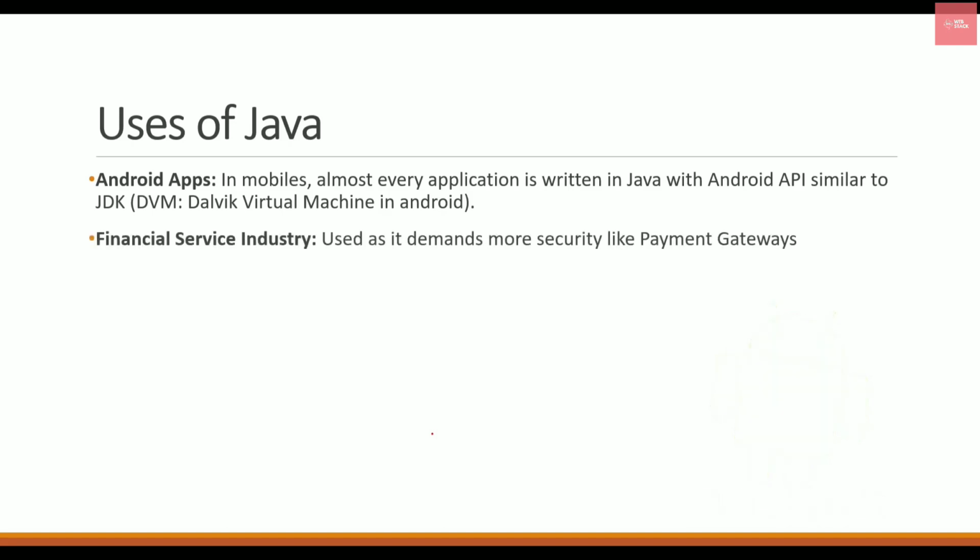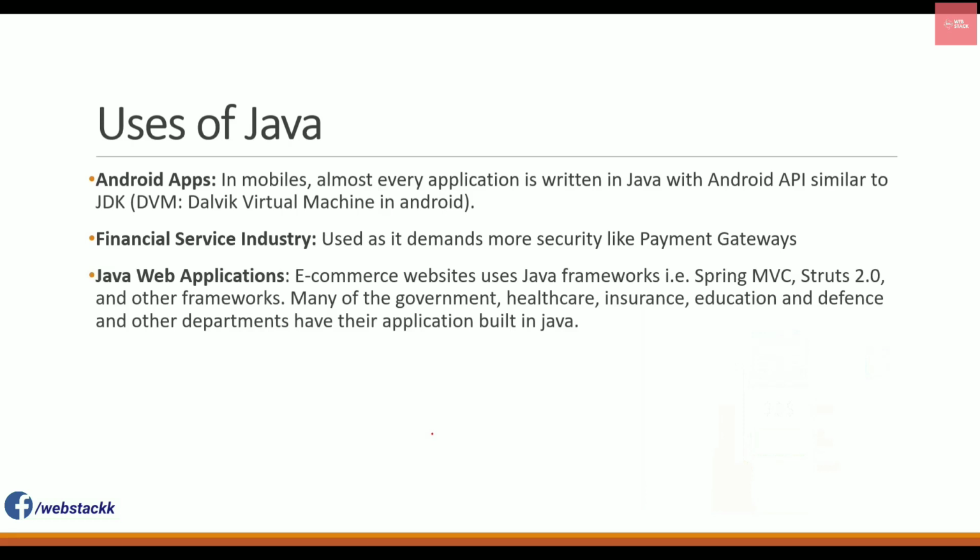The next application is the financial service industry. As we have already seen, Java is a secure language, so it is used in various payment gateways and applications where a heavy amount of transactions are done. The next application is web applications, which includes e-commerce websites. Many e-commerce websites are made using Java frameworks like Spring MVC and Struts, and also various healthcare, insurance and education websites are built in Java. So you can see it is all around.